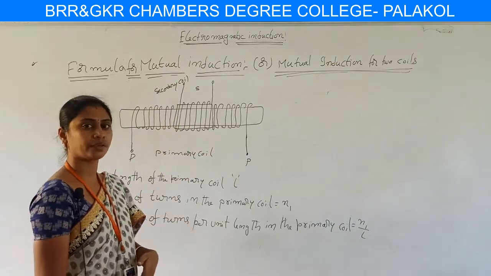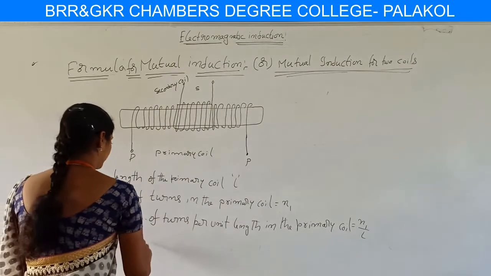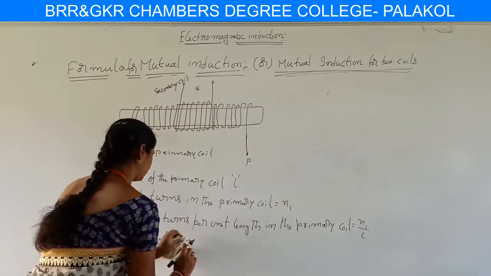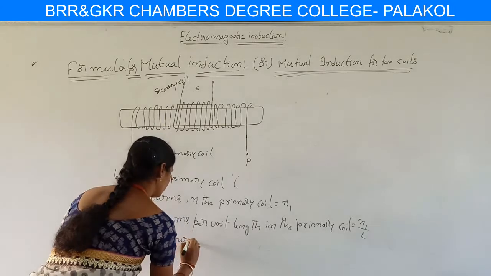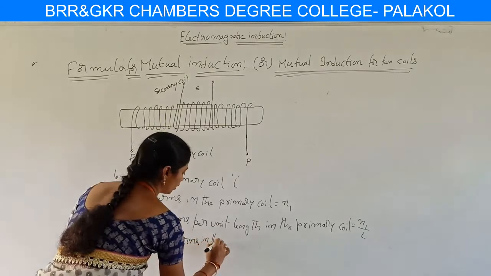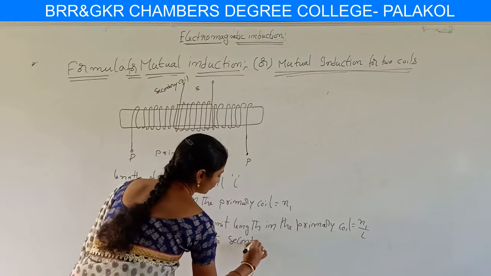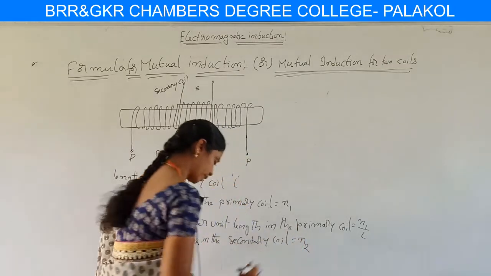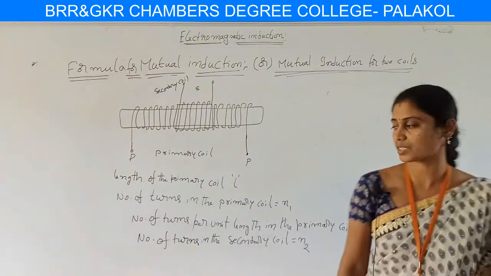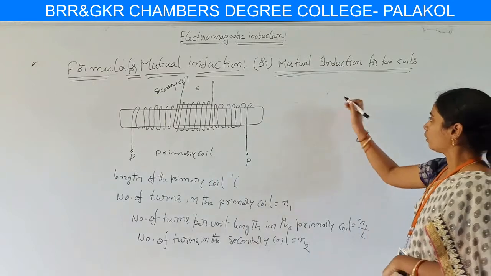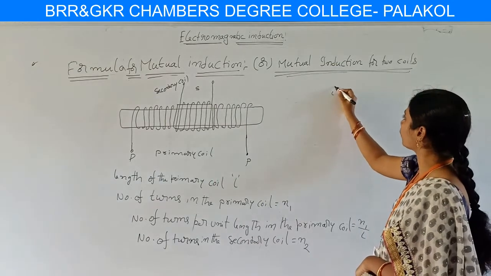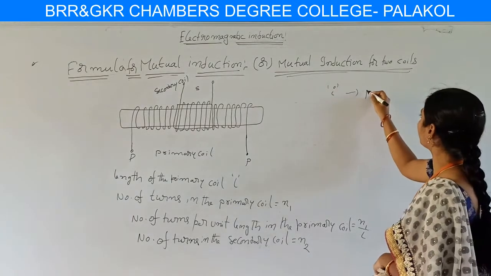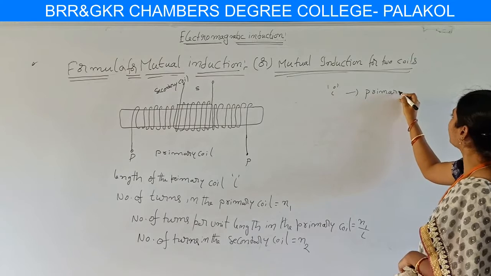Then we also have the secondary coil. The number of turns in the secondary coil is N2. Now we consider, suppose current I is flowing through the primary coil.